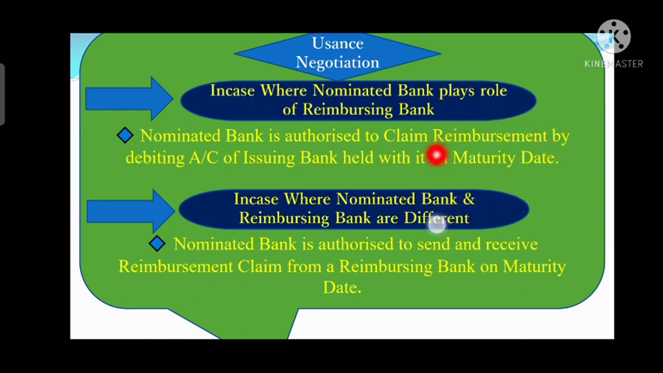Why does it debit the account on the maturity date? Because it is a usance negotiation. The negotiation will not be made on a sight basis or on an immediate basis. So on the maturity date, the nominated bank will debit the account of the issuing bank if the nominated bank and reimbursing bank are the same. But if the nominated bank and reimbursing bank are different, then the nominated bank has to lodge a claim with the reimbursing bank. Then the reimbursing bank will reimburse the nominated bank on the maturity date because it is a usance negotiation, right?